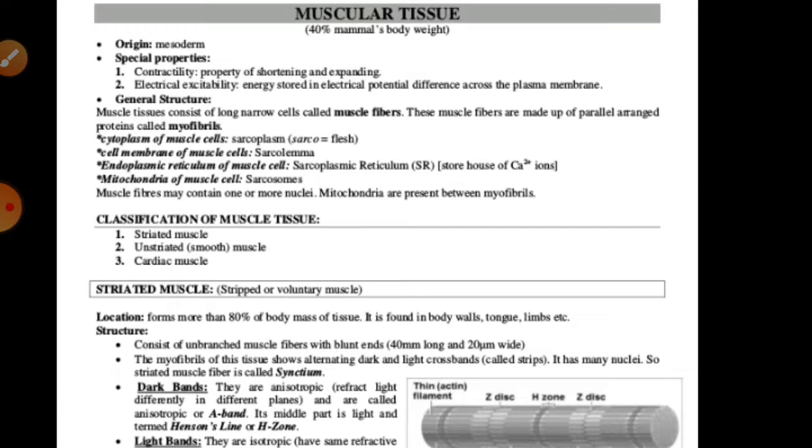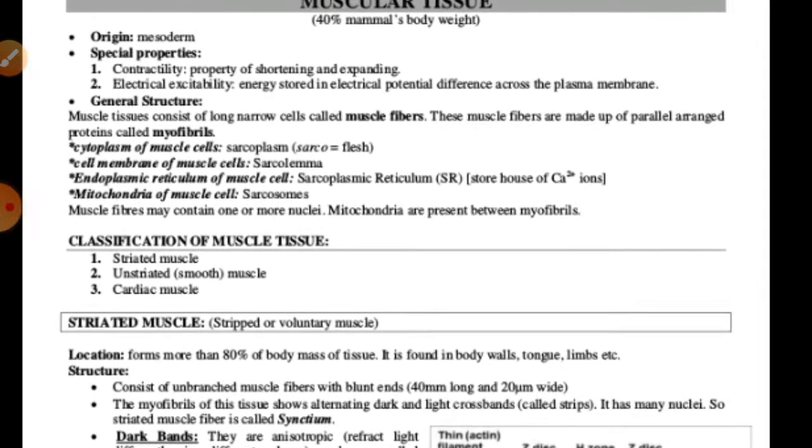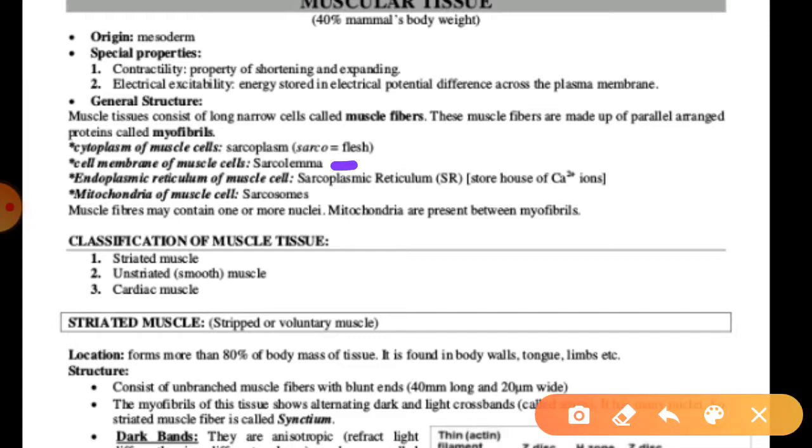The cells are surrounded by connective tissues, and each muscle cell is covered by a membrane called the sarcolemma. This layer consists of a plasma membrane and a basement membrane.